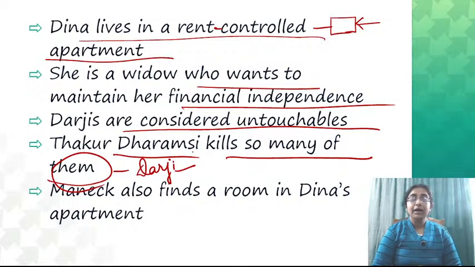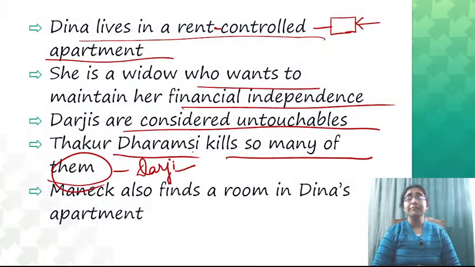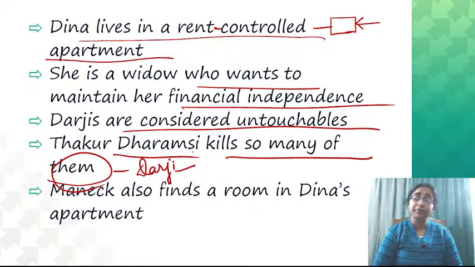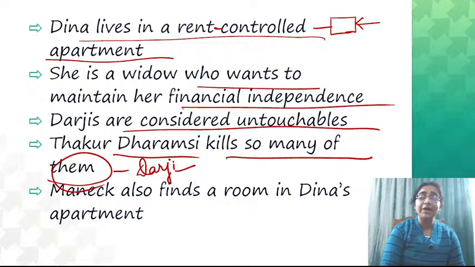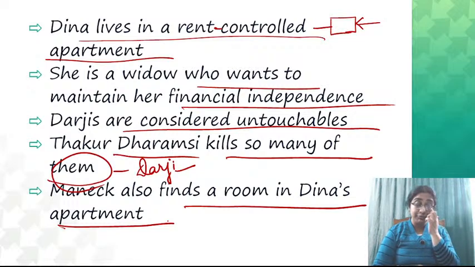Now Manek is living in another rented room in the same city, but that particular hostel where Manek was living was very dirty and very uncomfortable to live in. So Manek also finds a room in Deena's apartment. तो ये दोनों दर्जी भी आ रहे हैं वहां पर जॉब्स के लिए, एंड मानिक भी, वो भी जिस जगह पर रहते थे रेंट में, तो वो जगह भी बहुत अच्छा नहीं था, इसलिए मानिक भी यहाँ पर आ रहे हैं टू फाइंड अ रूम इन दीनाज अपार्टमेंट.